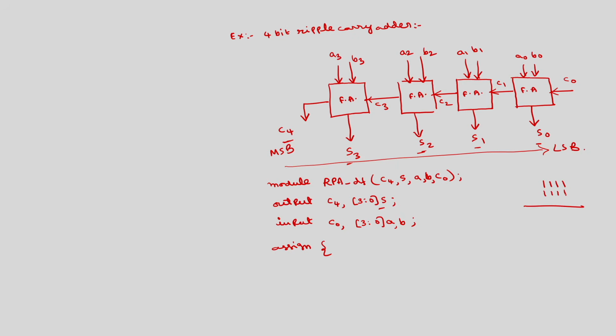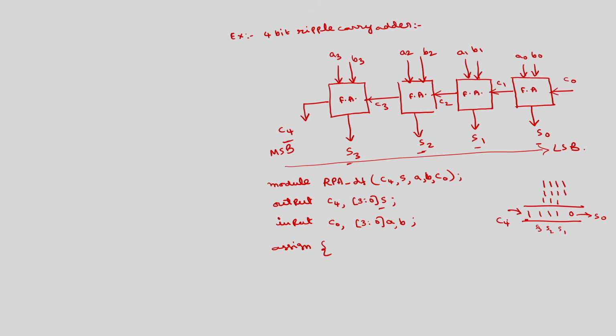If I perform this addition, 1 plus 1 is 1 0, 1 plus 1 plus 1 is 1 1, and so on. So, we will get at the most 5 bits. So, this represents C4, this represents S0, this is S1, S2, S3.